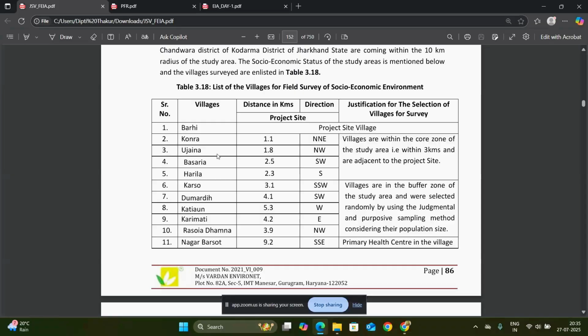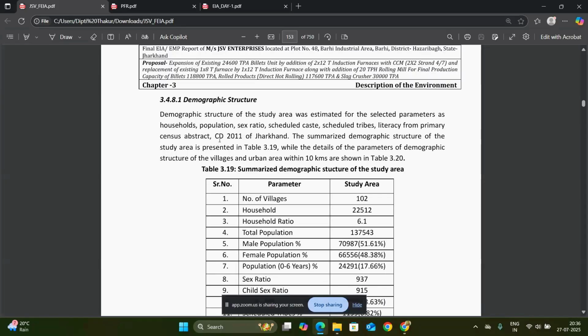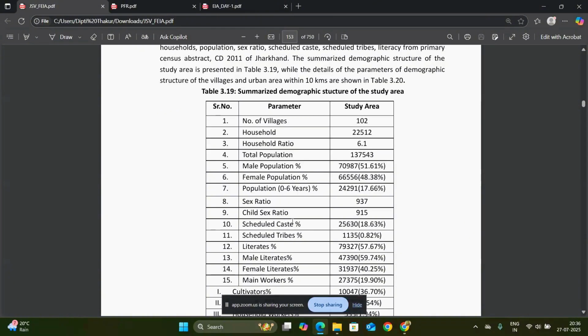So those villages which are very near or adjacent to the project site are mentioned, and those villages which are in the buffer zone of the project site are also mentioned. Based on that, we can take the demographic structure of that area. The number of villages is 102.